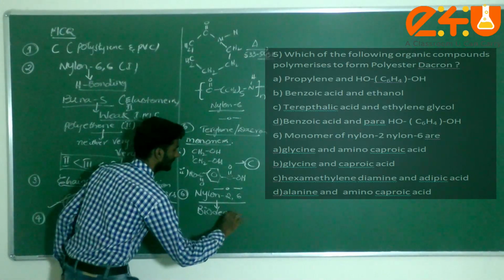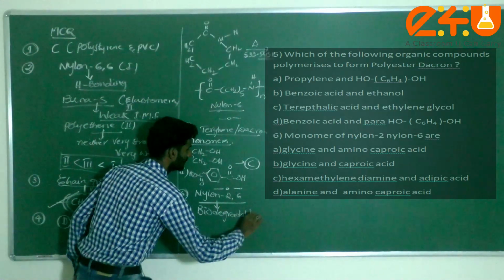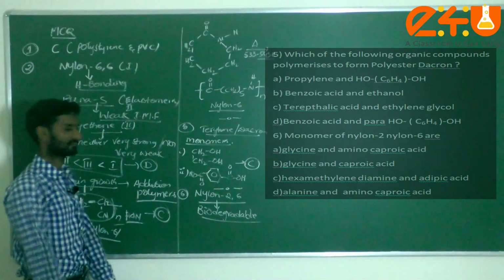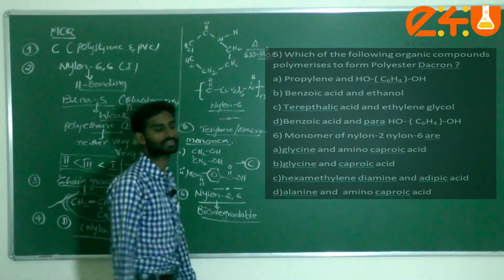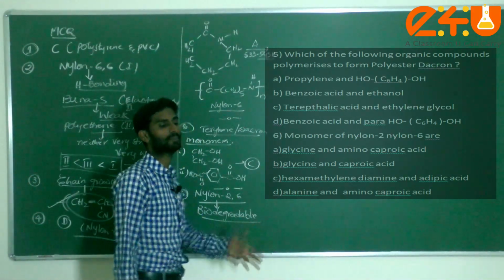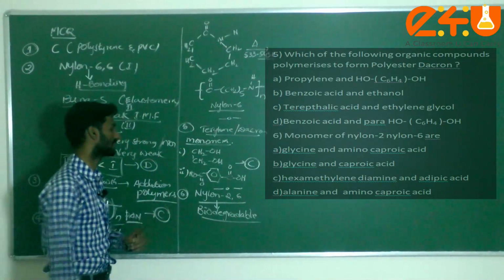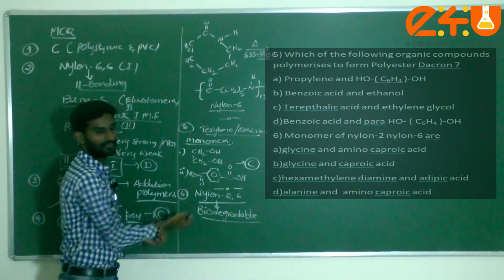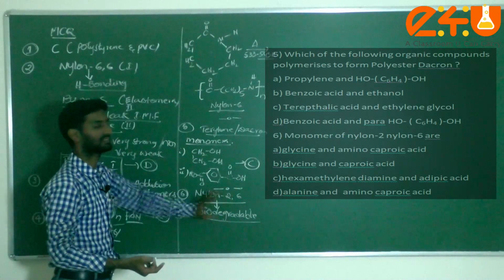It comes under biodegradable polymer. The polymer which is decomposed in the soil with the help of natural bacteria is known as biodegradable. And they are asking about the monomers of nylon 2,6.